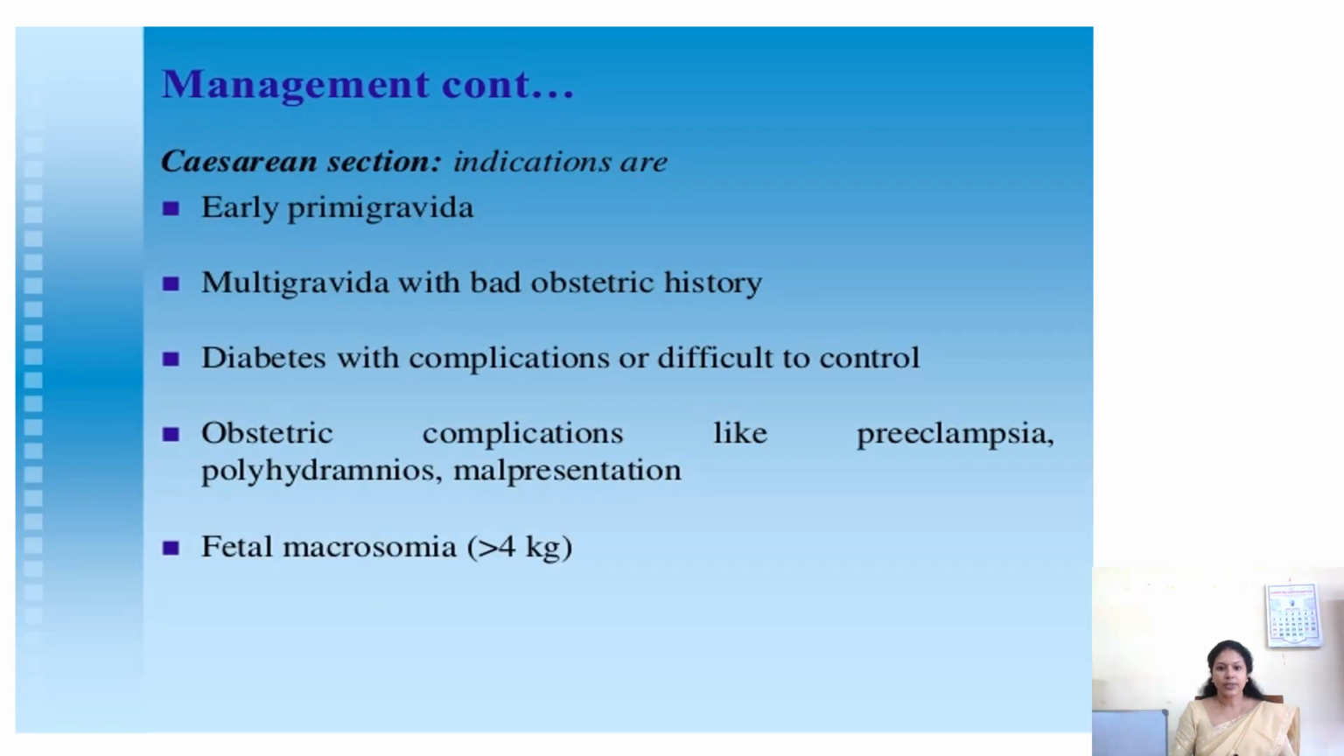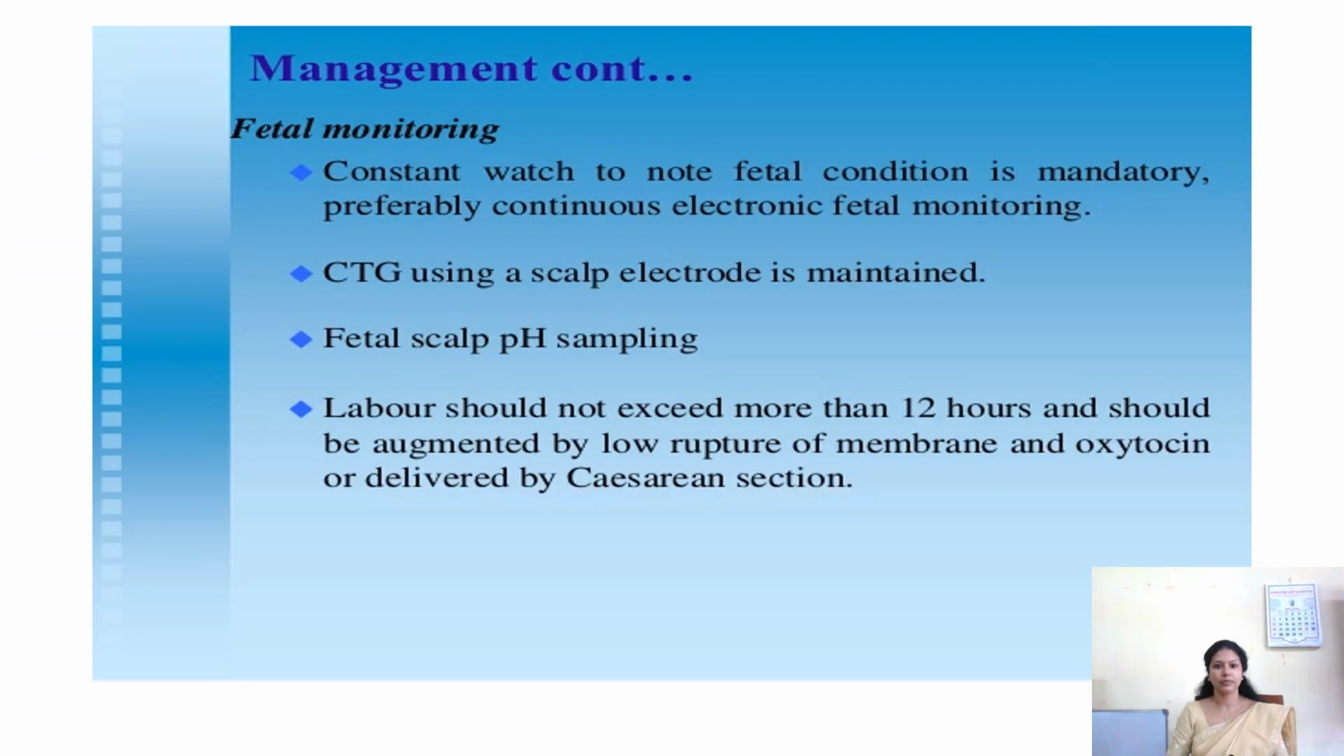The indications for cesarean include elderly primigravida, multipara with bad obstetrical history, diabetes with complications or difficult to control, and obstetrical complications like preeclampsia, polyhydramnios, malpresentations, and fetal macrosomia, that is, if the weight of the baby is more than 4 kg. In these cases, without induction, you should go directly for the cesarean section. Otherwise, even after 6 to 8 hours of induction, if there is no progress of the labor, in that case also you should go for the cesarean.